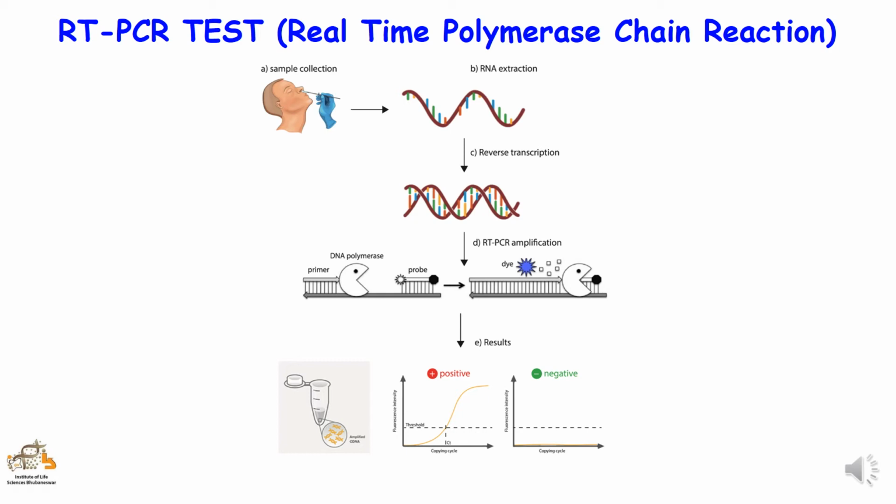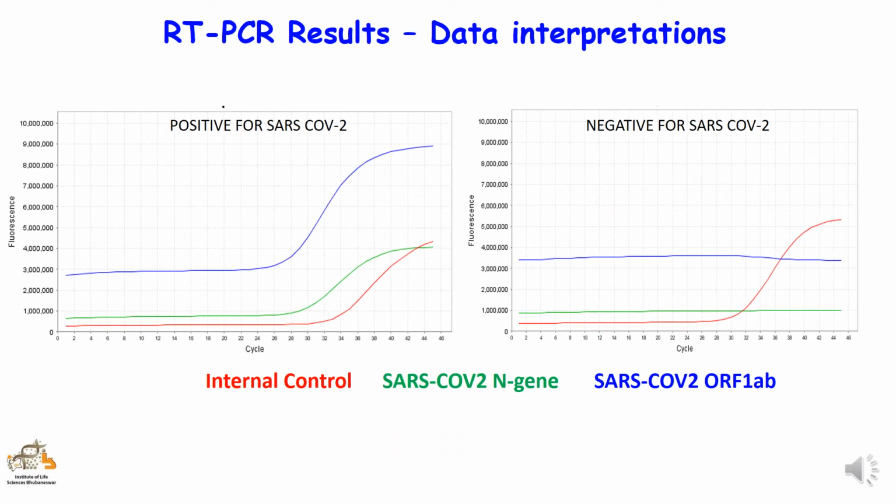This machine will then detect the signal and show the amplification, as you can see below, in the positive sample, and if there is no amplification, the sample is considered to be negative. Here is a representative figure showing an infected and non-infected sample tested for SARS-CoV-2. The positive sample shows amplification for two genes, that is the N gene shown in green and the ORF1 gene represented in blue. However, there is no amplification in the negative sample.